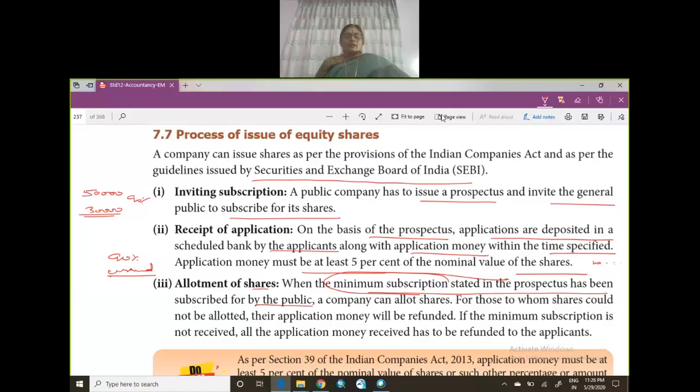Fine. Now in subscription, you have oversubscription and undersubscription. What do you mean by oversubscription? Now the company has decided to issue only 5 lakh shares.